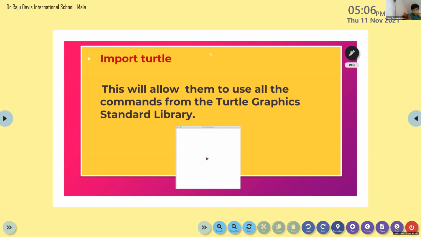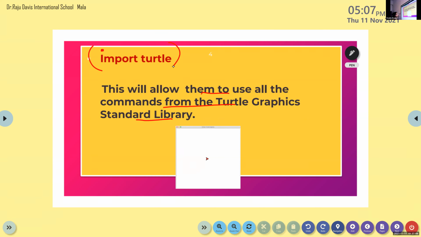Yes. So the first command that we have to write is import turtle. What is the meaning of this? This allows them to use all the commands from the Turtle Graphics Standard Library. Actually, there is a library. If you want to use a particular command from that library, we have to write this.